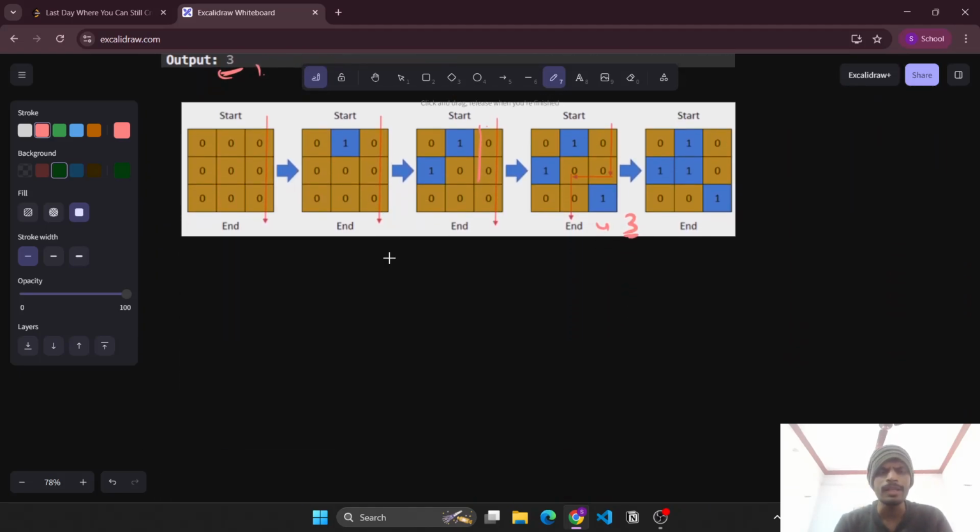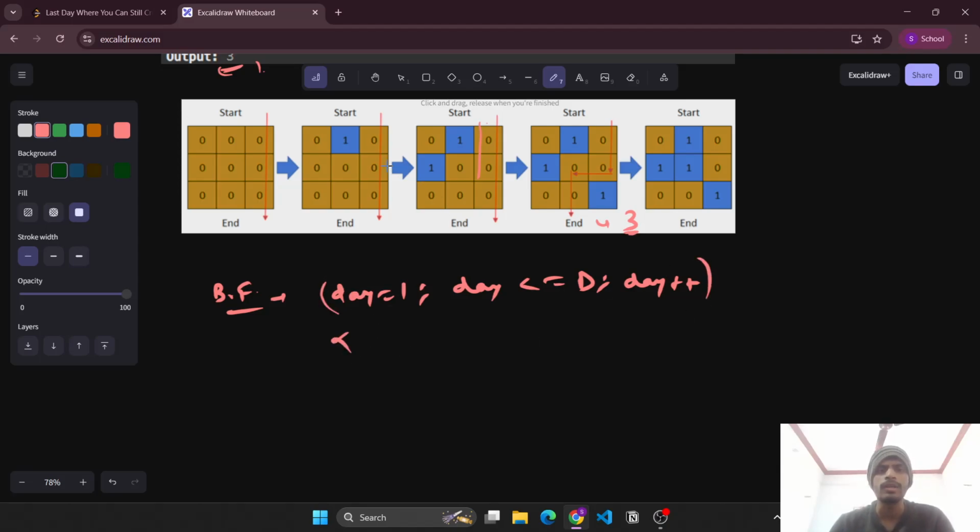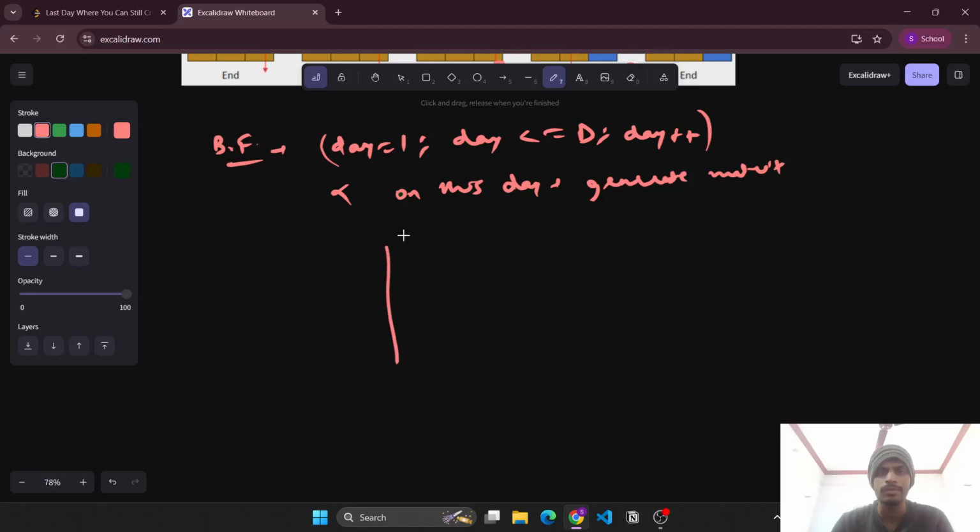So what will be the brute force approach? The brute force approach would be to simply start from day equals 1 and move till the last day that we have. For each day we'll generate this matrix, and once we have the matrix, it will have some land cells as well as water cells.